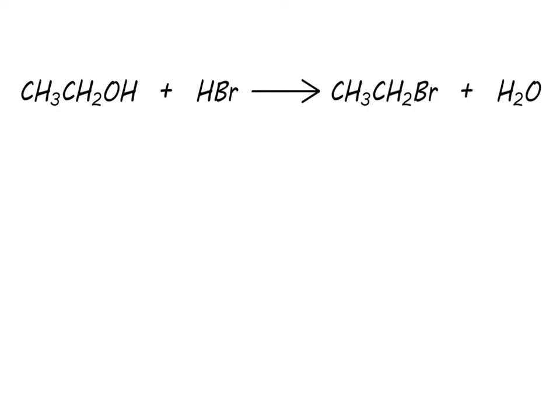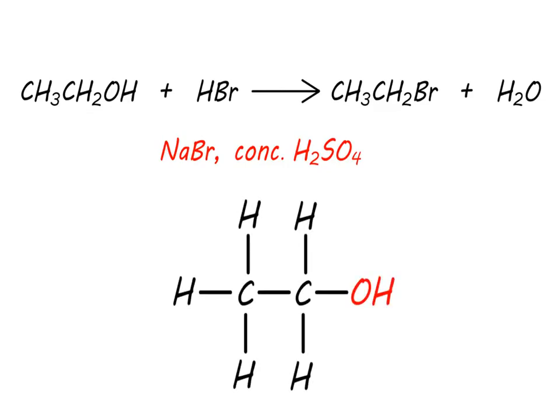Alcohols react with hydrogen halides in the presence of a concentrated acid like concentrated sulfuric acid to produce haloalkanes. The hydrogen halide is usually formed in situ by reacting together the sodium halide with the acid catalyst. A substitution reaction then takes place where the OH group of the alcohol is substituted for a halogen.